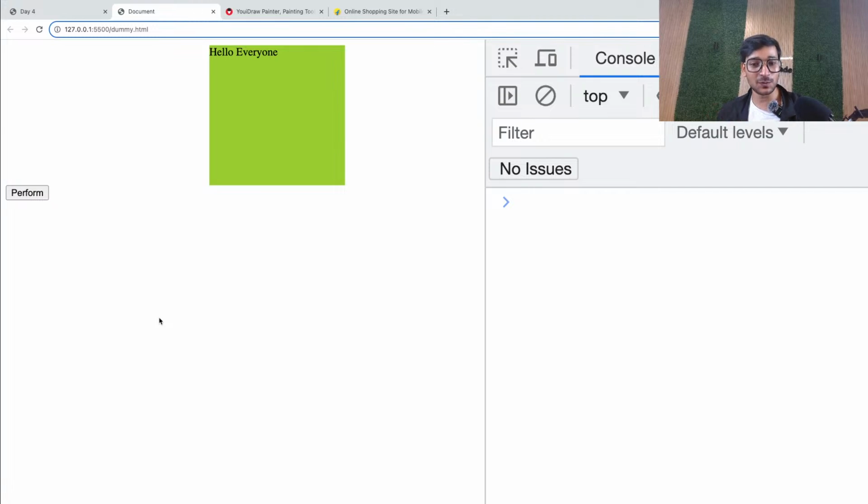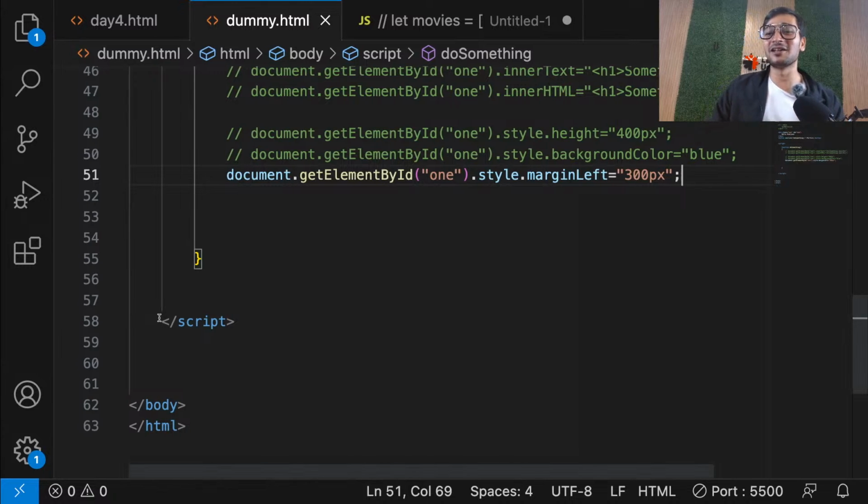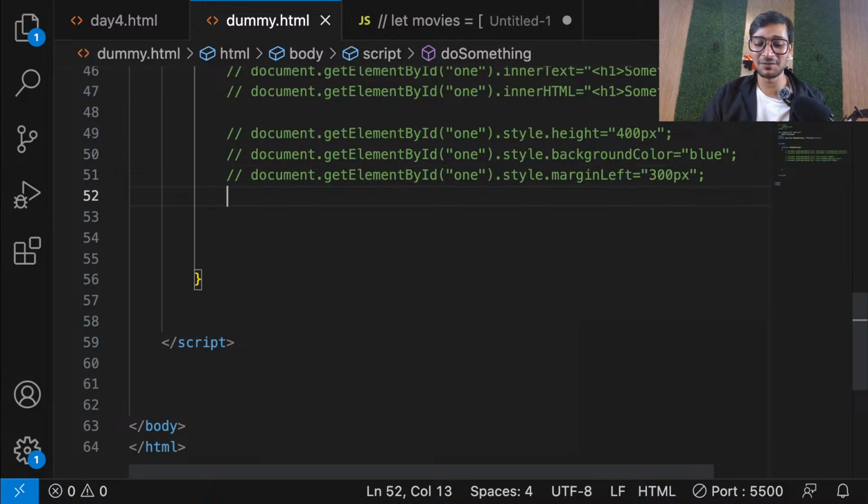So if you want to become an expert, you have to practice. Do you want me to spin the div? I can do that. Definitely I can do that. Okay. So guys, the main thing is practice. Let me show you how to spin it. Let's end this whole session on a funny note. Do you want me to spin it like this or this? You tell me. I'll spin it for you. Let me spin that div for you.